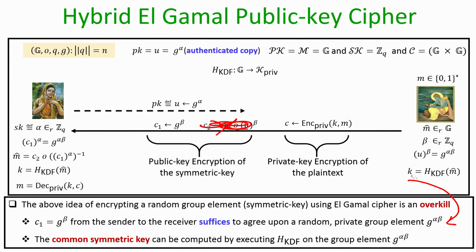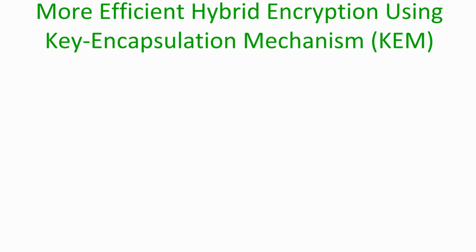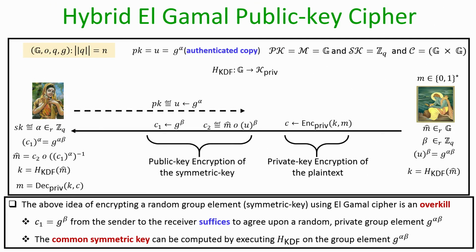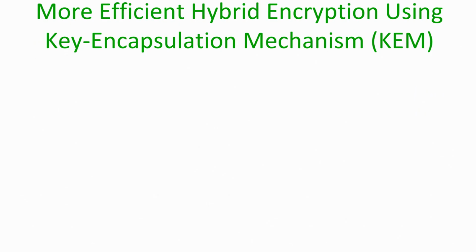So, even though we have seen an instantiation of hybrid ElGamal here, it turns out that this approach is an overkill. Motivated by the discussion here that it suffices for the sender to just send g to the power beta and derive a key from that, we are now going to define a new primitive which we call key encapsulation mechanism, or KEM, and then we will see how we can get more efficient hybrid encryption using this KEM, right.